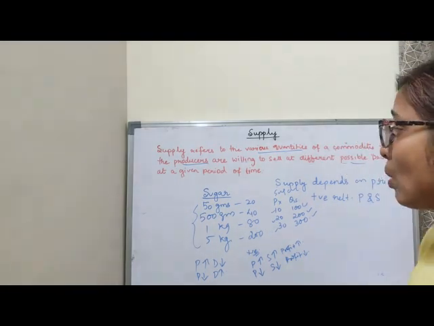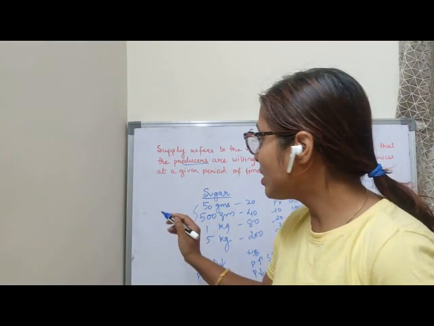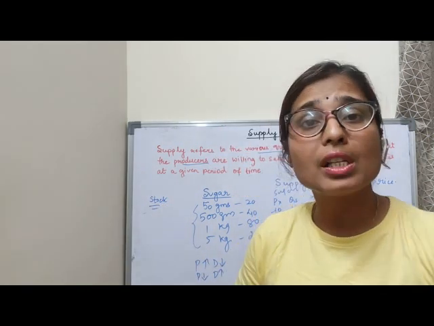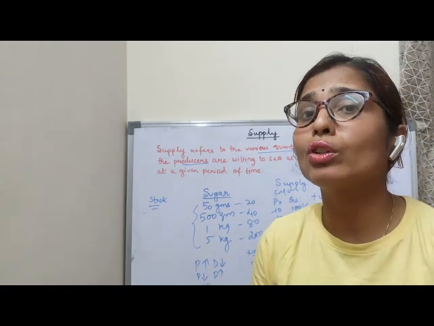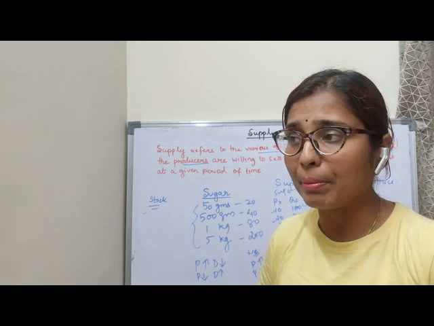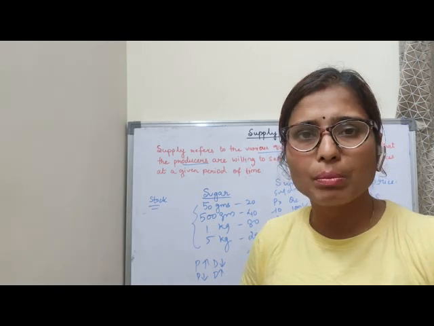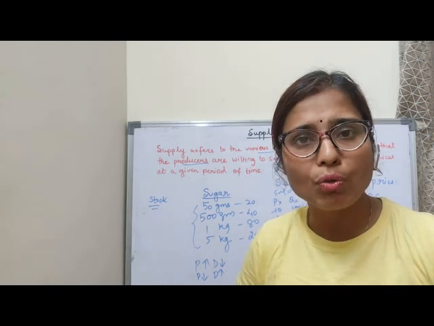Clear children? Now the next concept is stock. So the producer produces the good, but he does not want to sell at a particular point of time. Now you will say, why does he not want to sell? Because he is doing the production, so why does he not want to sell?